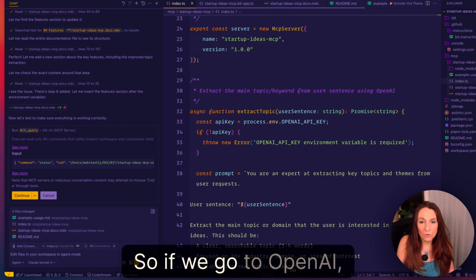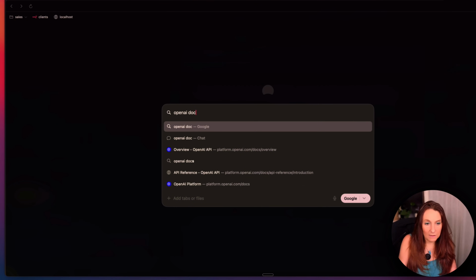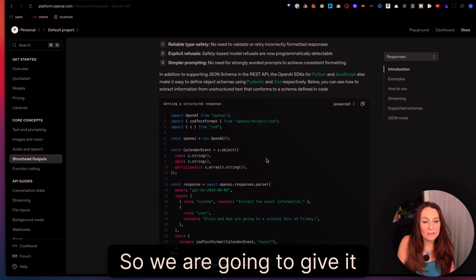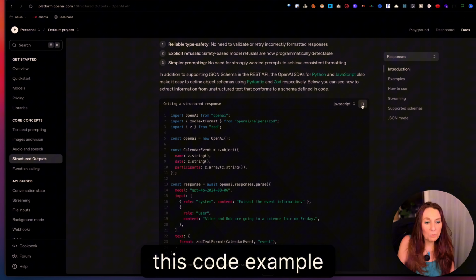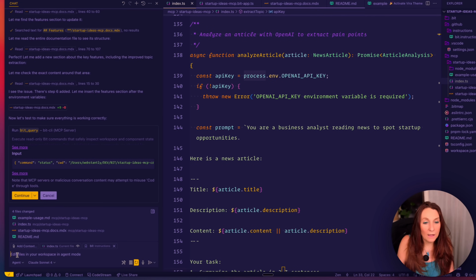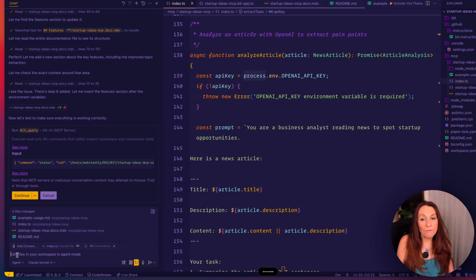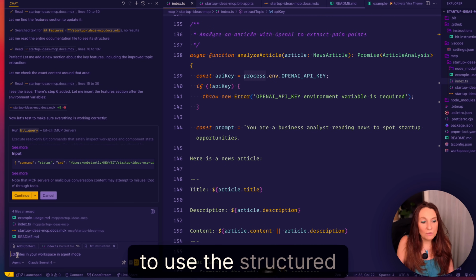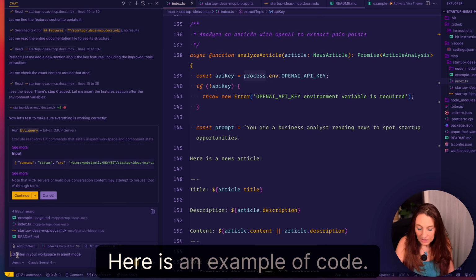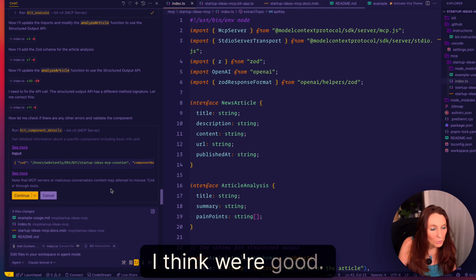So if we go to OpenAI, this is what we need. So we are going to give it this code example. Okay, this is for the analyze article. Please modify the analyze article function to use the structured output API from OpenAI. Here is an example of code. Okay, I think we're good.